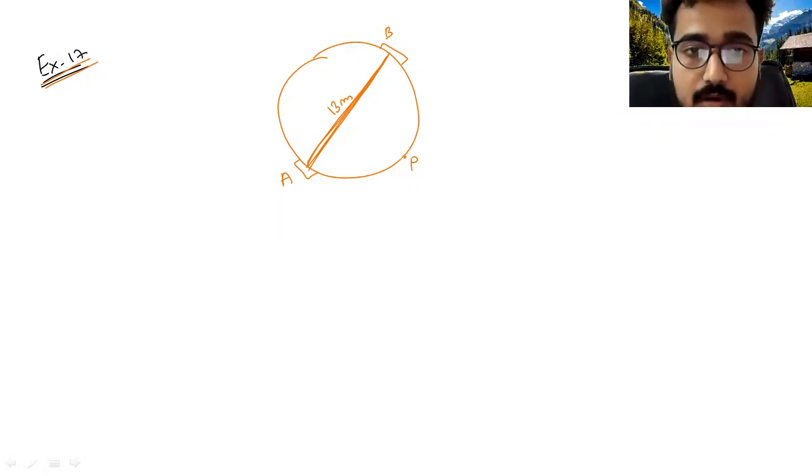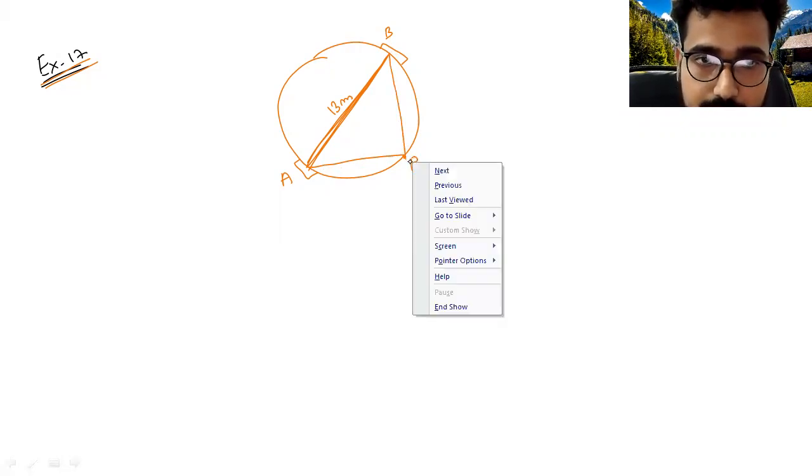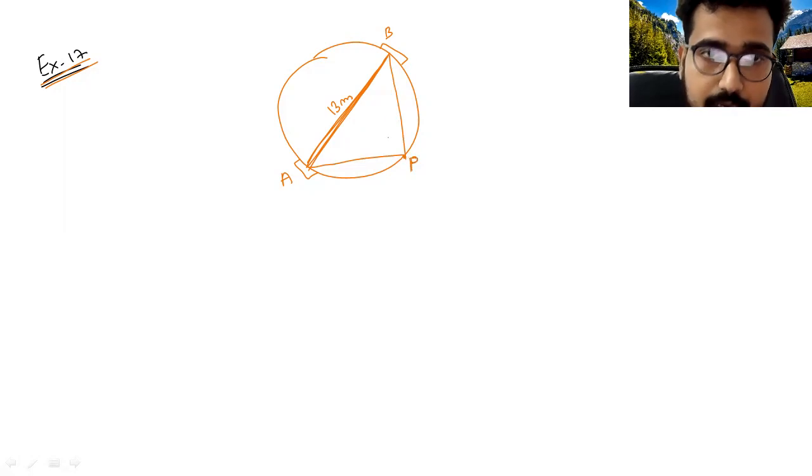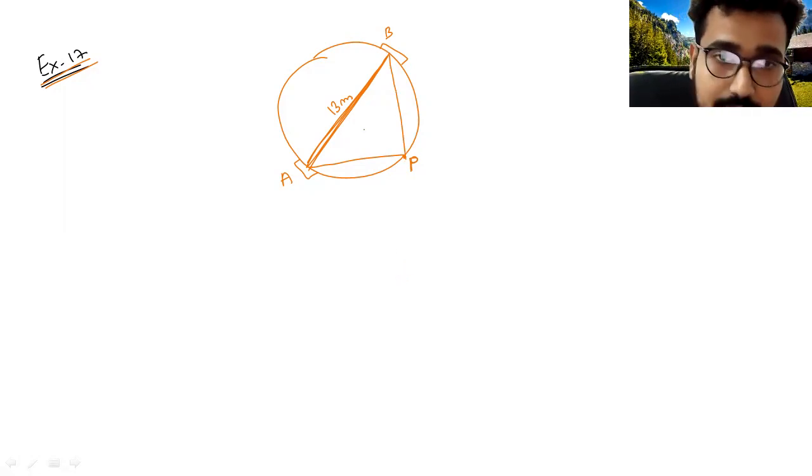The distance of the pole P from gate A is AP, and the distance of the pole P from gate B is BP. According to the question, the difference of these two distances is 7.